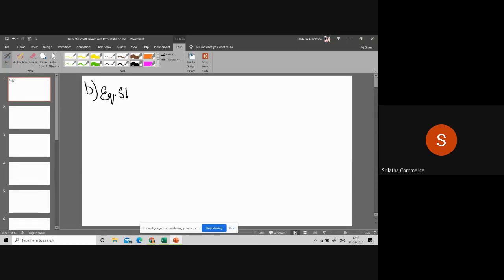Equity share capital, equity share capital account debit. How many shares were forfeited? 20 shares forfeited. Clear? What is the called up amount? 7. Very good. 20 into 7 comes to how much? 140.